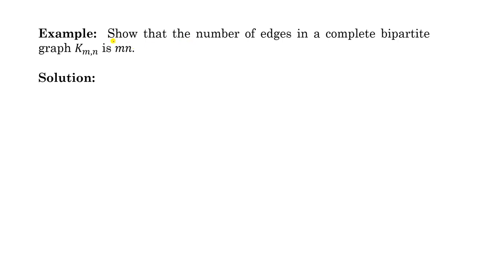Now another result: show that the number of edges in a complete bipartite graph K m,n is mn. First I will take the example of K 2,3. Look at this. This is K 2,3. As I have told you in the previous lecture, I am drawing a complete bipartite graph.